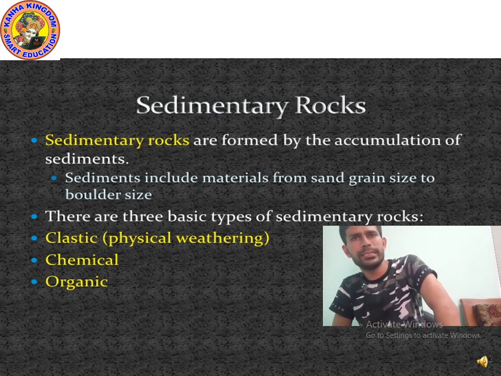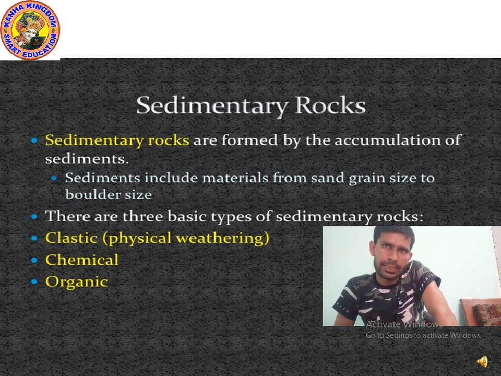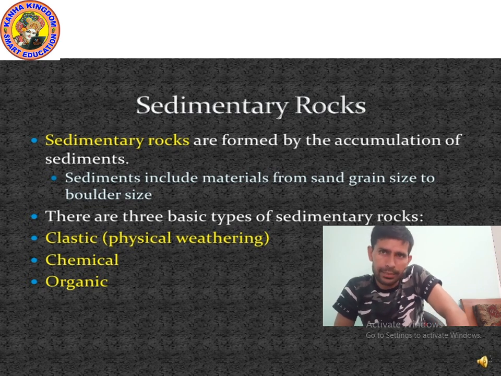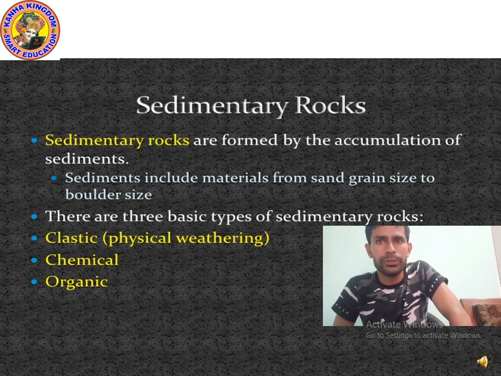We can divide sedimentary rocks into three categories. Yes, there are three basic types of sedimentary rocks. As you can see, clastic, chemical, organic. Yes, there are three basic types of sedimentary rock. Clastic, which is formed by physical weathering, and chemical and organic due to chemical and organic processes. Okay. Please write down. I am giving you 10 seconds.